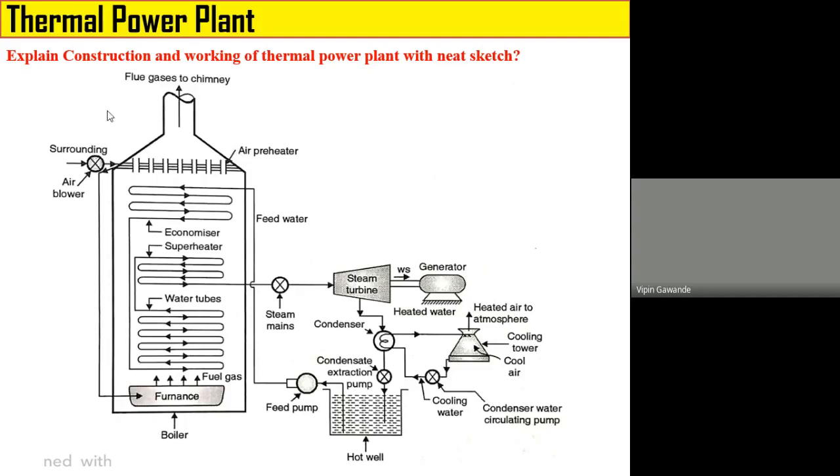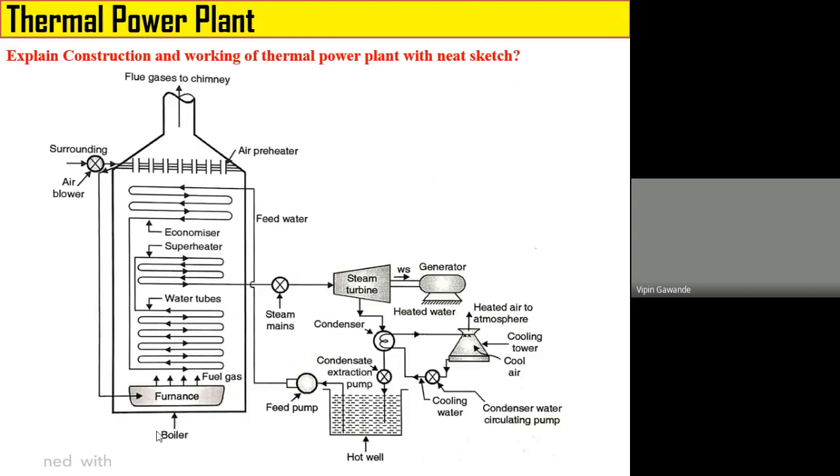Now the various components of the thermal power plant are boiler, then steam turbine, generator, condenser, cooling tower, then hot well, heat pump, and the various components inside the boiler. Now we will discuss the function of each component one by one. Now the function of the boiler is to convert the water into superheated steam.